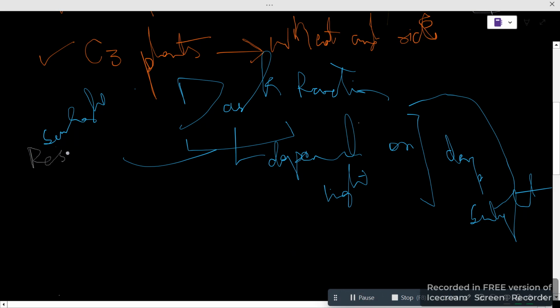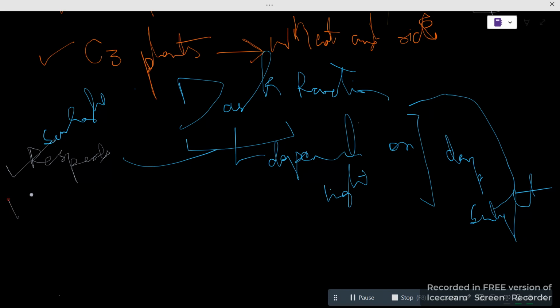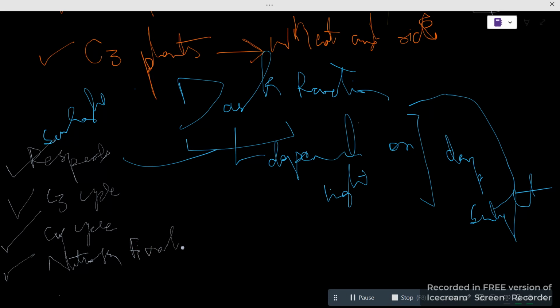Okay. So this dark reaction has many aspects. First would be respiration, which we will be doing. Then, which we have done, sorry, we have the C3 cycle. Then we have the C4 cycle, and then we have nitrogen fixation. So directly, if I just write whether sunlight is used, we cannot say.